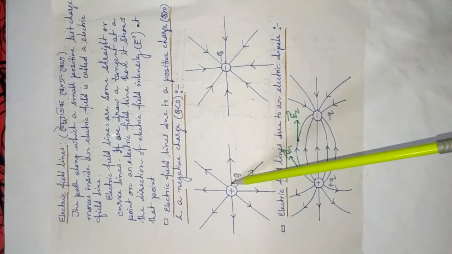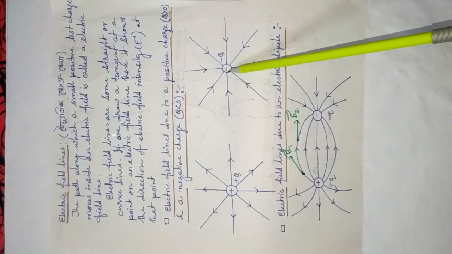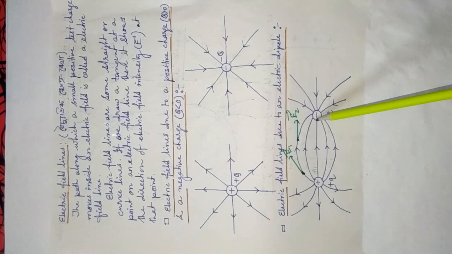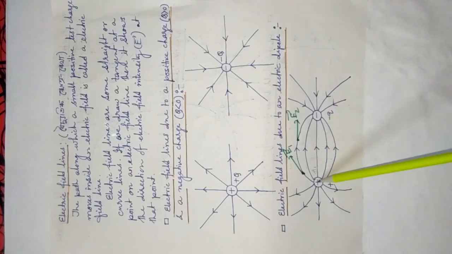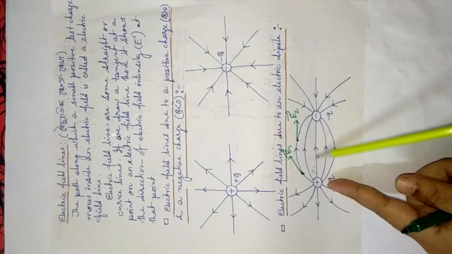Always remember, electric field lines always start from a positive charge and end at a negative charge. Okay, and also remember, electric field lines always contract longitudinally. Longitudinally means in Assamese, দৈৰ্ঘ্যৰ দিশত সংকুচিত হয়, contract. Electric field lines always contract longitudinally.